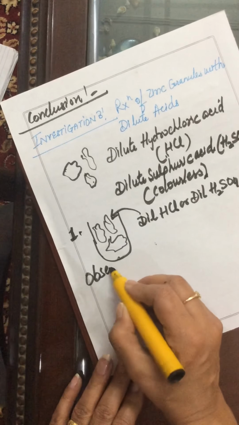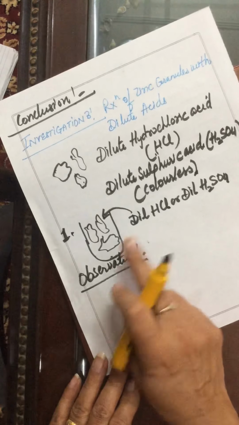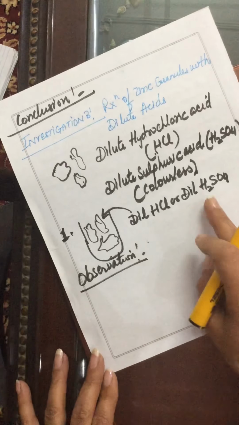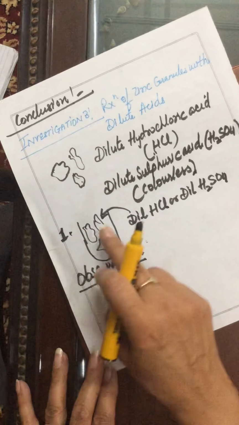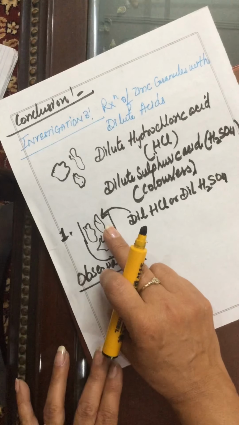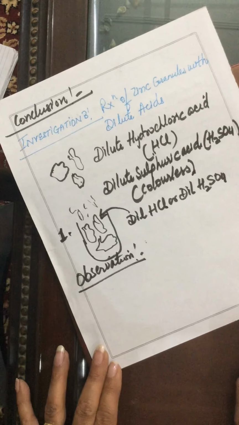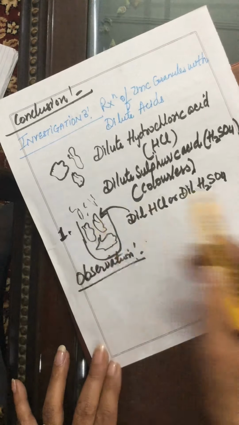Observation. What we will observe when we add dilute acid to the zinc granules. When dilute HCl or dilute sulfuric acid is added to the test tube containing zinc granules, a colorless gas evolves. A colorless gas will evolve here. This gas burns with a pop sound, which indicates that the evolved gas is hydrogen, because hydrogen always burns with a pop sound.